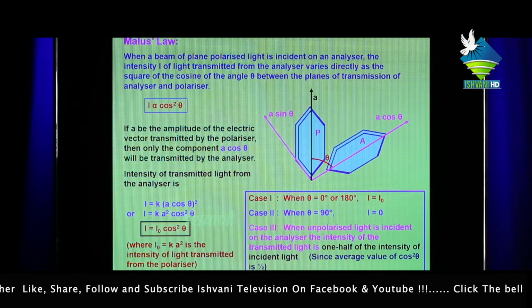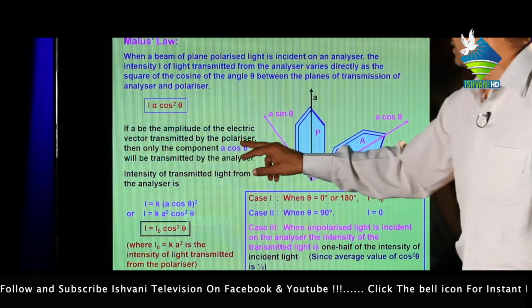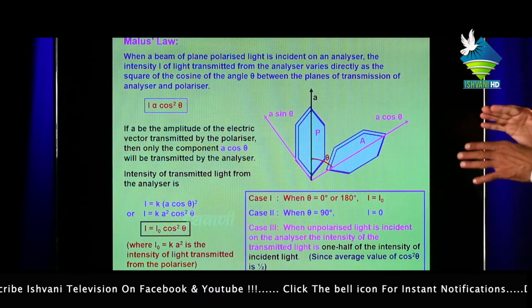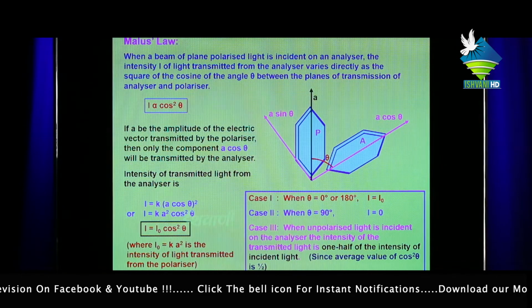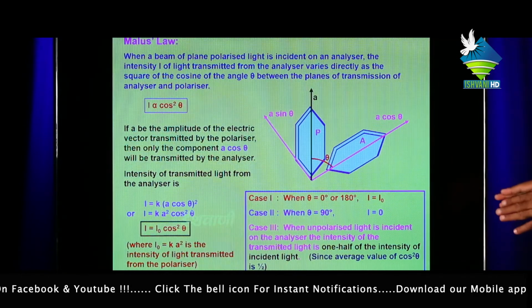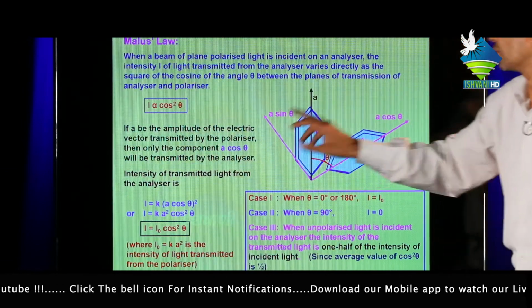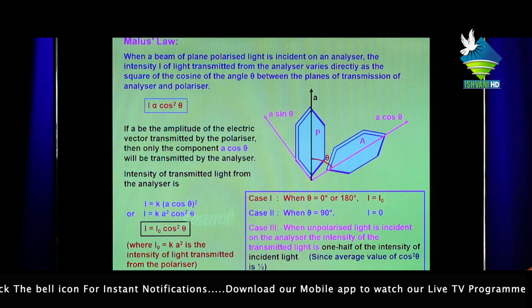If a is the amplitude of the electric vector transmitted by the polarizer, then only the parallel component comes out from the polarizer. The parallel component of this amplitude, a cos theta, will be transmitted by the analyzer.